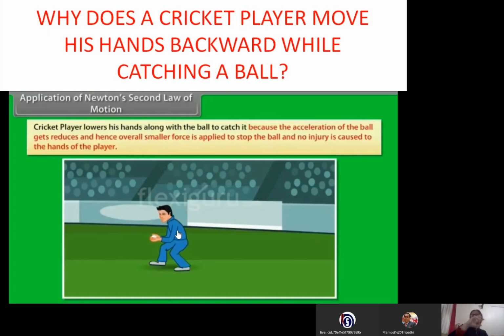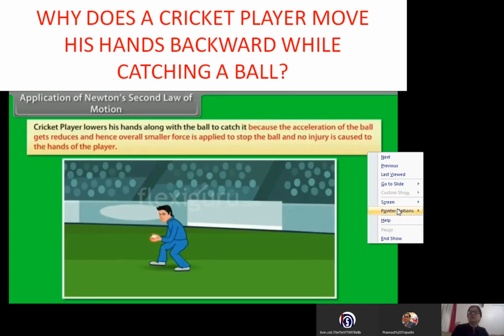Right? Now in this case, the player cannot do anything about the momentum change, because the batsman is hitting the ball, giving the initial momentum. Final momentum will be 0 because he has to catch the ball. So that is fixed. Change in momentum, he cannot do anything. Now the only thing to get less hurt, he can increase the time of catching the ball. If he increases the time to catch the ball, the denominator time increases, the rate of change of momentum will become less. So the force will become less.